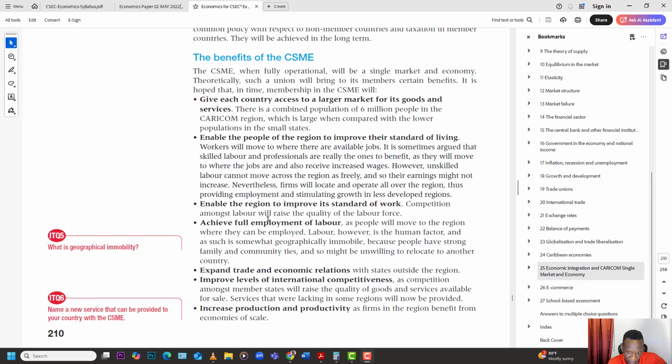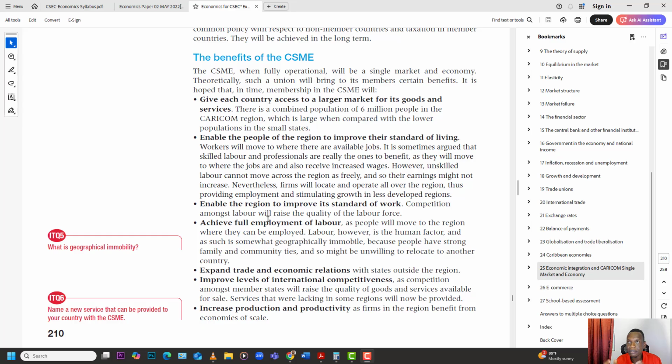Increase production and productivity, of course, because now we have greater access to manpower. And so therefore, because the labor market is going to be so much larger, that means now that there's competition for work. So nobody is going to be slacking off now, because you know, if you drop out of the job market, somebody has a lot to choose from. And so of course, you're going to be up on your productivity game.